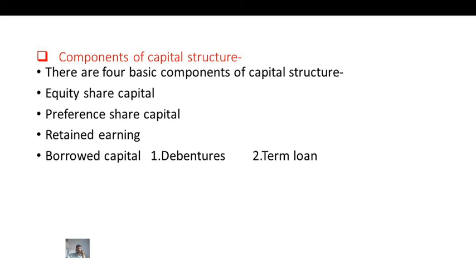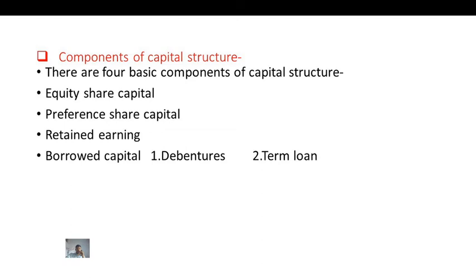Components of capital structure. There are 4 basic components of capital structure: equity share capital, preference share capital, retained earnings, and borrowed capital or debt capital. First, we see what is meant by equity shares or equity capital. Those shares which do not have priority right or first right in repayment of capital and payment of dividend, as well as priority right at the time of winding up of the company, are known as equity shares.